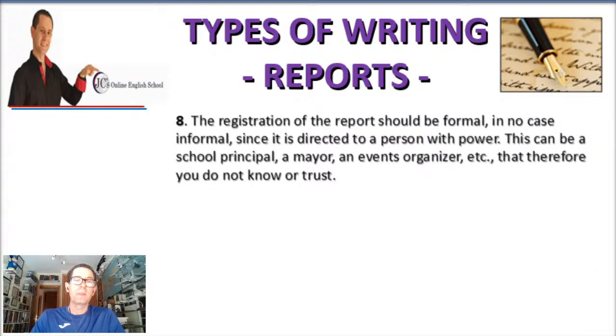Now, point number 8. The register of the report should be formal. Remember, it is a formal report. It should in no case be informal, since it is directed normally to a person with power. This can be a school principal, for instance, a mayor, an events organizer, you name it. But remember, it is somebody that you normally don't know or you don't trust because you don't know him or her. So remember to keep it formal.